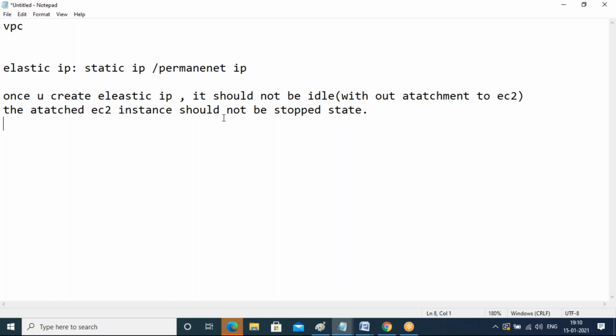At any cost, that elastic IP should not be idle, because there are not enough IPs in the market. That's the reason they're not allowing you to allocate them to unused servers. So let me show you that.